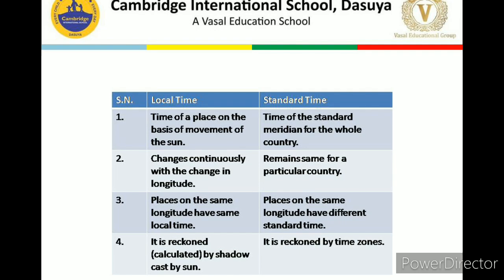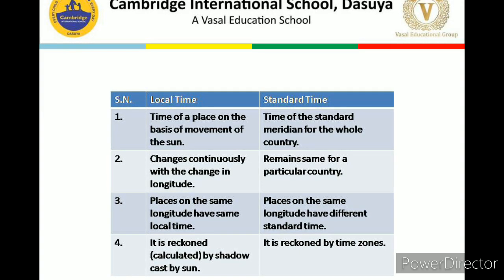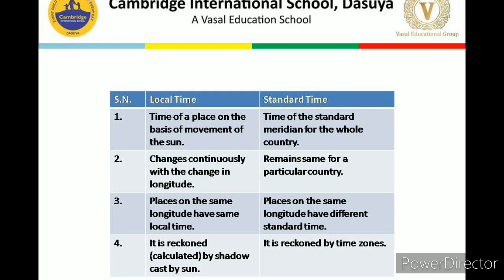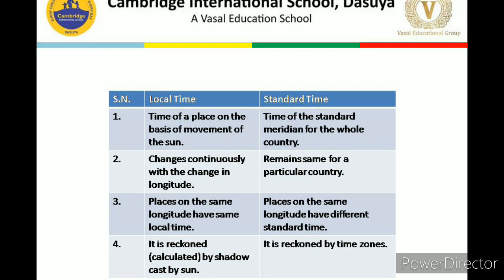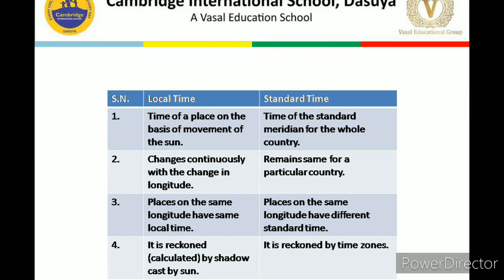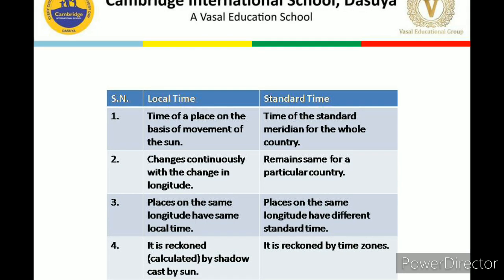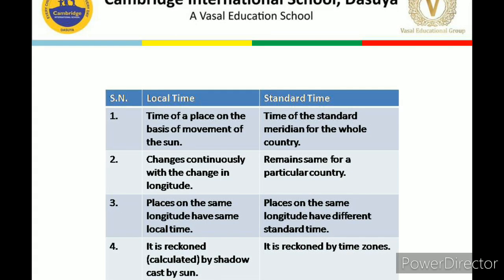The local time is reckoned. Reckoned means calculated. The local time is calculated by the shadow cast by the sun, but the standard time is reckoned by the time zones. So dear children, that's all about local time and the standard time. I hope I have tried to make it clear what is the difference between these two. Now let's discuss more about the standard time.